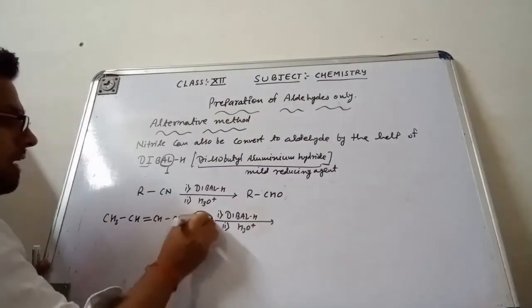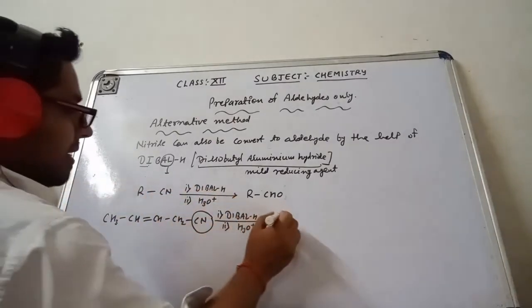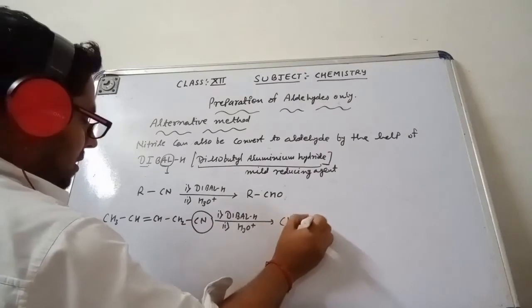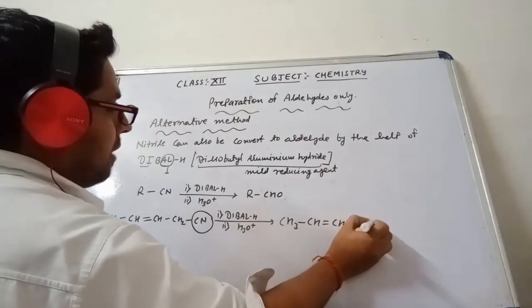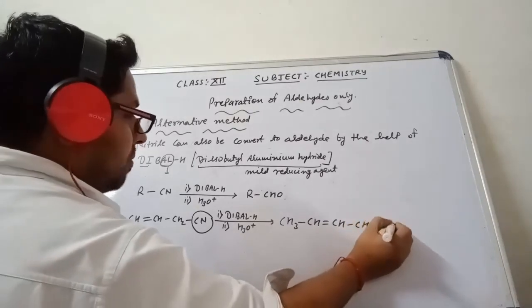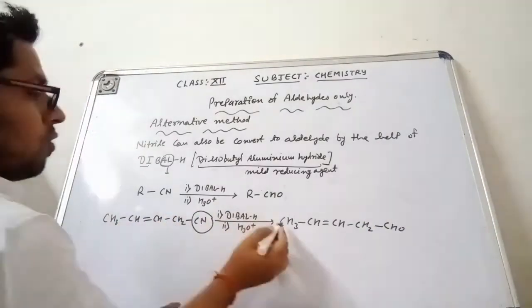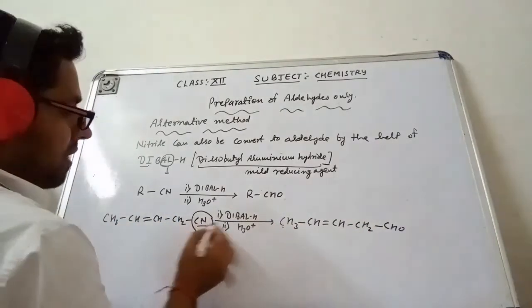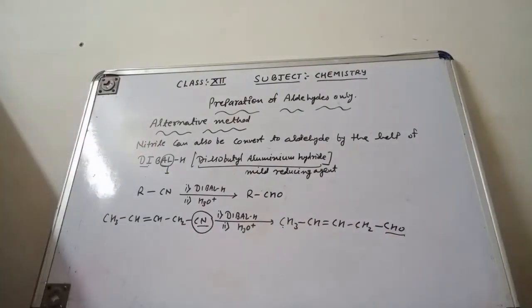In place of the cyano group, the aldehyde will come, that means the CHO group will be attached. So we get CH3 single bond CH double bond CH single bond CH2 single bond CHO; in the place of the cyano group I have attached the aldehyde group. So that is the alternative method by which we can make the aldehyde.